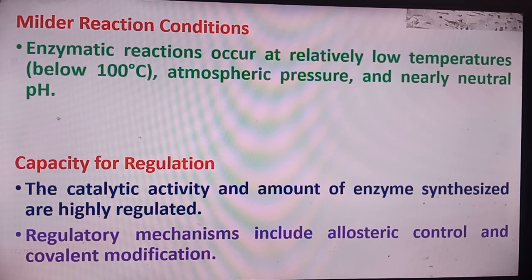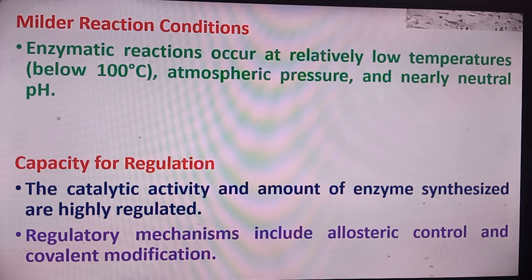Mild reaction conditions. Enzymatic reactions occur at relatively low temperatures below 100 degrees centigrade, atmospheric pressure, and nearly neutral pH.